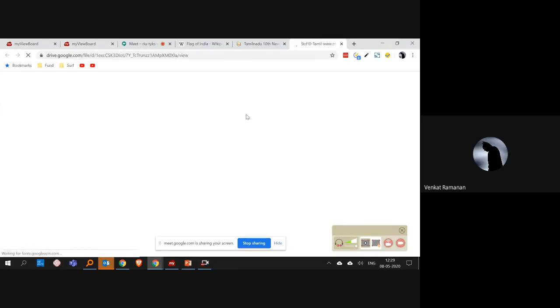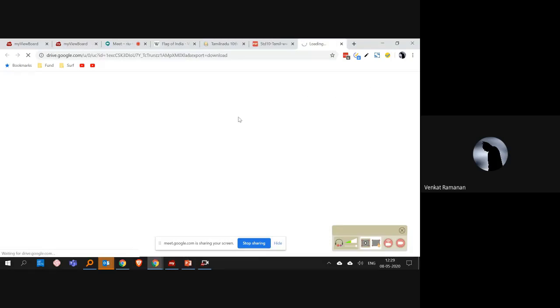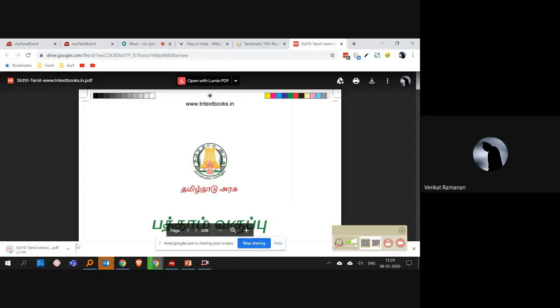So I can download a PDF and drag and drop it onto the canvas. Okay, so let me download this. As a teacher, you need not do this every time. You can have these files on your cloud and simply drag and drop them. Not too sure what the size of the file is. It seems to be huge.